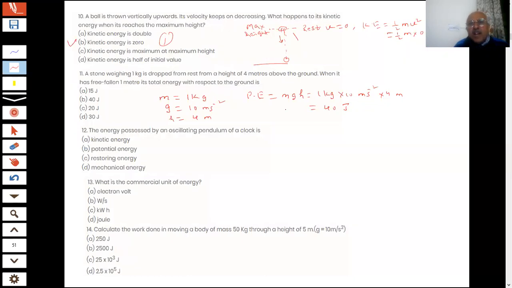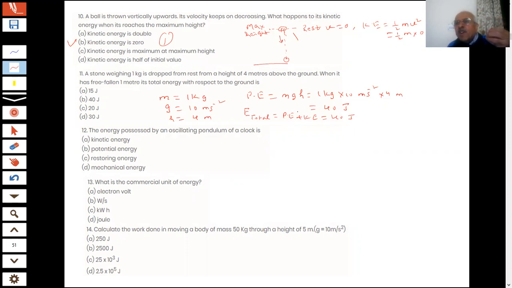40 joules is the energy when it is at the height. At that point, what is the total energy, students? The sum of the potential energy plus kinetic energy, that is 40 joules. And when it is falling, the total energy will still remain the same, but potential energy decreases and kinetic energy increases.